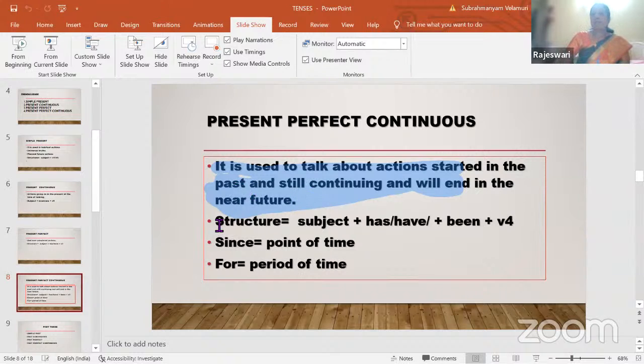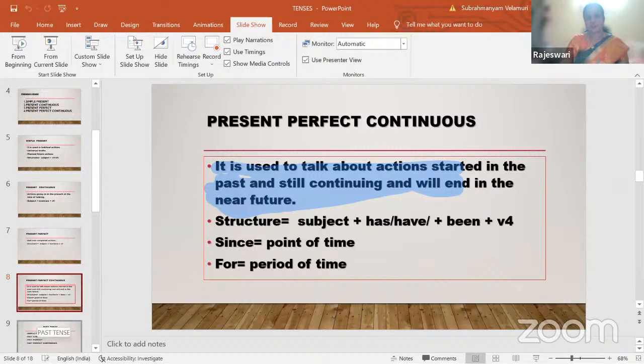So this is about present tense. Hope I'm clear. If any doubts, you may raise them so that I'll proceed to the next. Is it clear, or any doubts regarding these tenses? Can anyone please respond? Shall I proceed to the past tense? Yeah, yeah, thank you, ma'am.